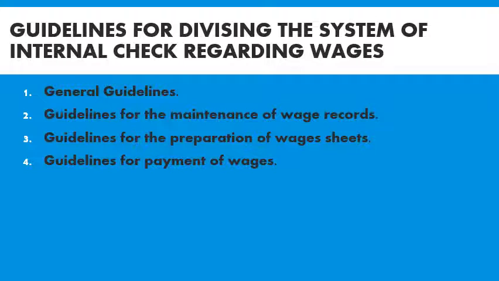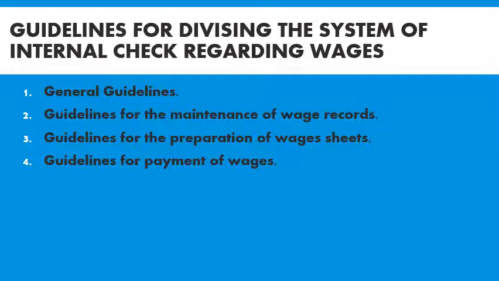After getting the wage sheets from the wage office, the cashier should withdraw the necessary sum required for the payment of wages to the workers. After the money has been withdrawn from the bank, the amount payable as net wages to each of the workers should be kept in separate envelopes, which we call pay packets.